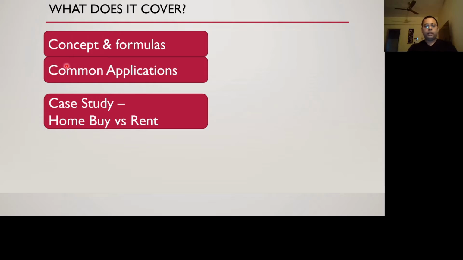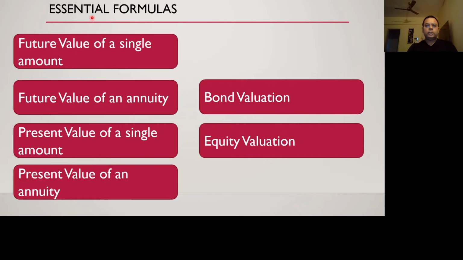Okay, let's begin. The essential formulas that we had are: future value of a single amount, then future value of an annuity, then present value of a single amount and present value of an annuity. I think these are the four formulas, and there is one more addition to it, the perpetual annuity. Then bonds valuation and equity valuation, which I haven't covered in this video, but I'll cover the rest.